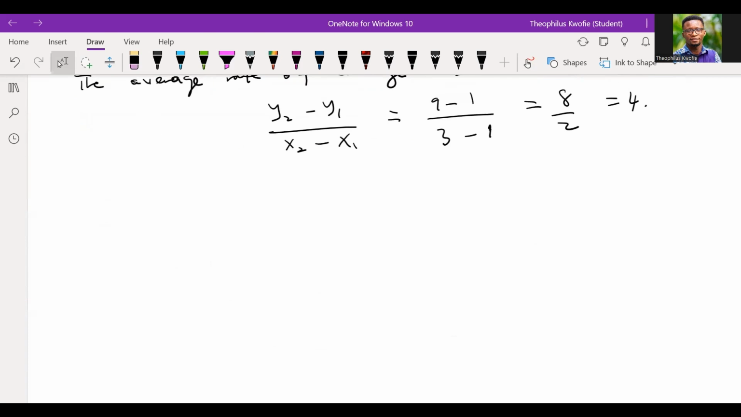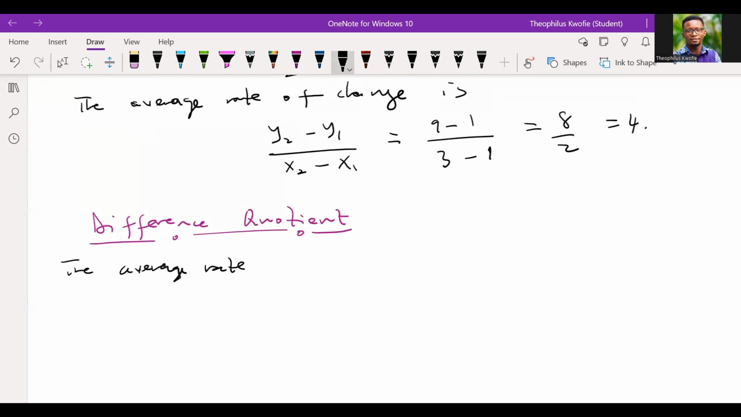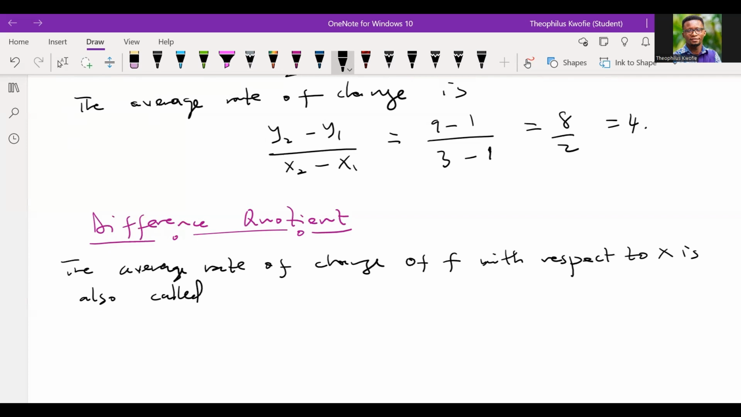Now, I want us to look at a very interesting concept that I did not want you to miss, because we term it the difference quotient. Let me state that the average rate of change of f with respect to x is also called the difference quotient. So I believe we are getting it.